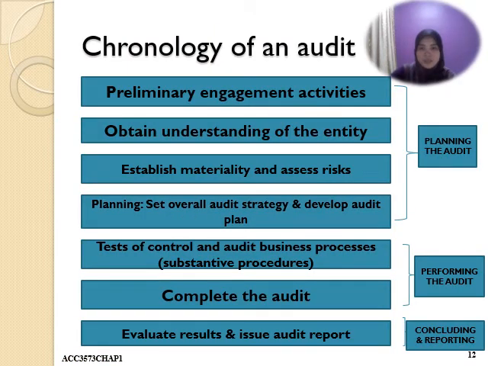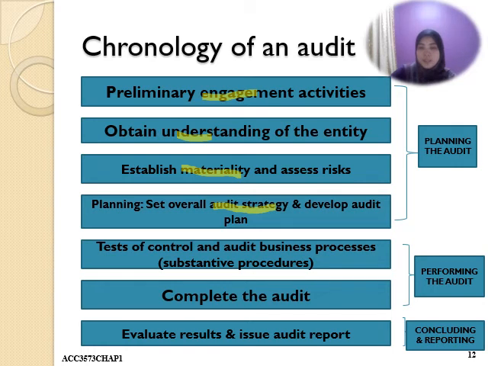Okay, next, this one is the chronology of audit. We start with the engagement activity, both parties, the auditor and the business. Next, the auditor has to understand the entity's industry, the entity's business and so on. Set a materiality, understand the materiality. So that is the plan, and next, plan the overall audit strategy. What is audit strategy? The timing of the audit, developing the plan to carry out the audit process. So those are the stages of planning the audit.